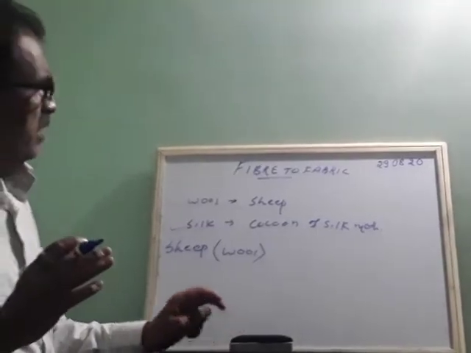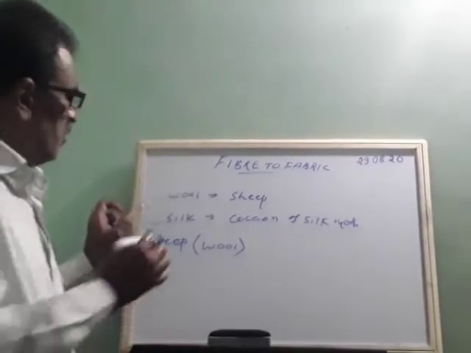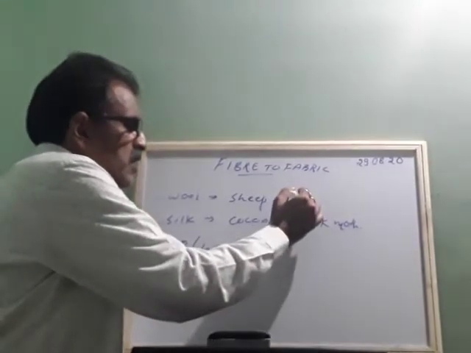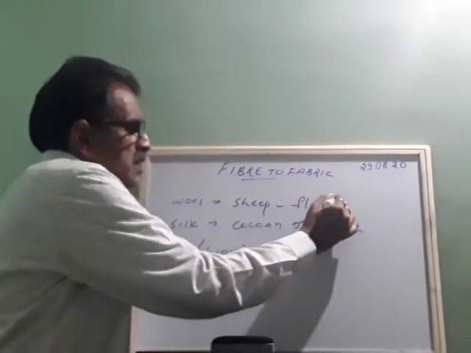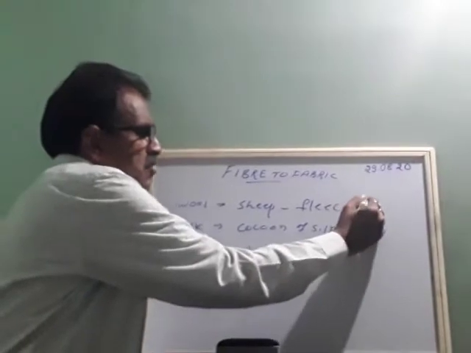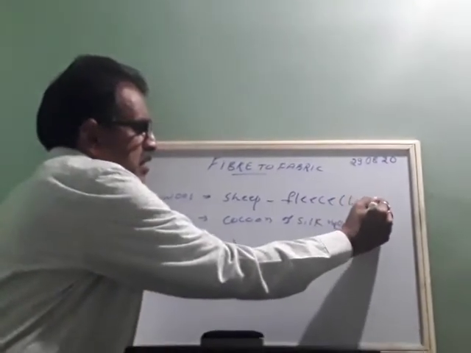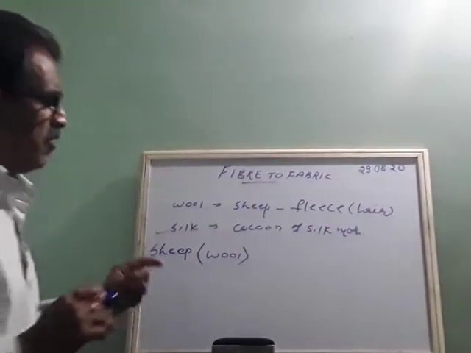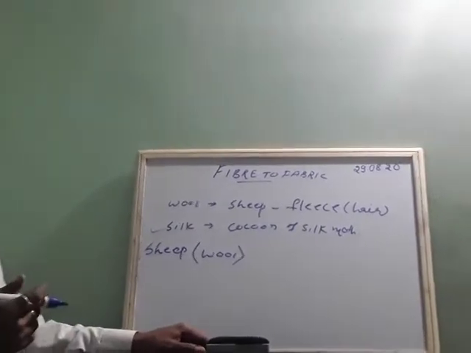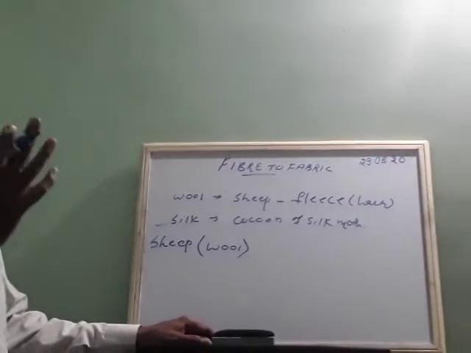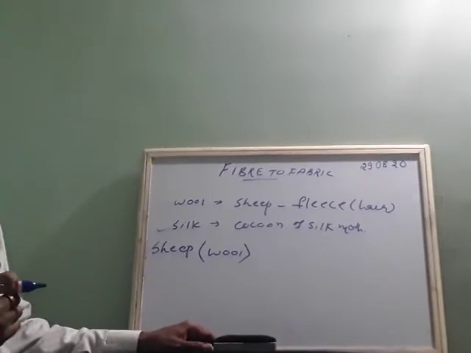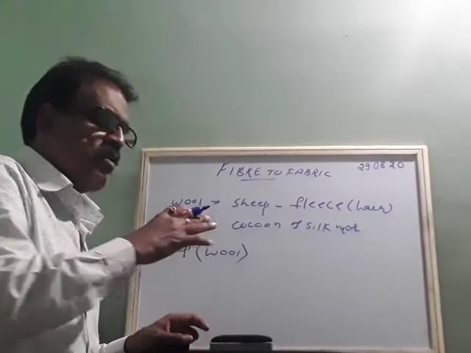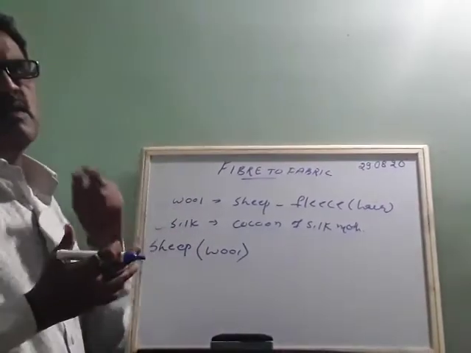So see, from where do we get it here? From the fleece of sheep. Fleece is also called hair. The fleece of the sheep is very soft, and these sheep are mostly completely covered with fur.